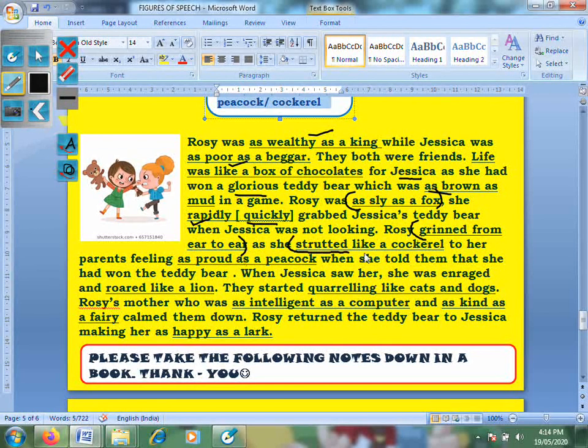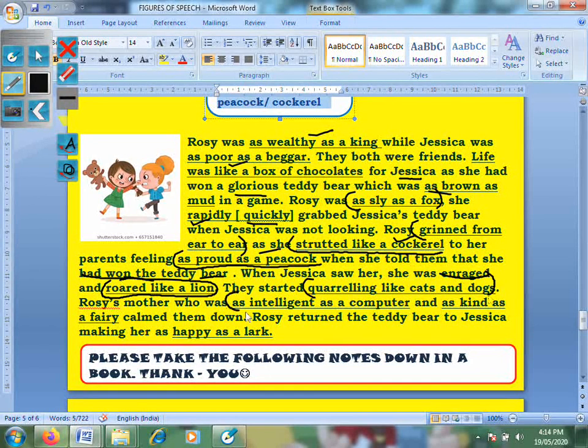She strutted like a cockerel to her parents, feeling as proud as a peacock. Because I've used cockerel here, I can use peacock here because they're two different birds. When she told them that she had won the teddy bear. When Jessica saw her, she was enraged, means angry, and roared like a lion. They started quarreling like cats and dogs.